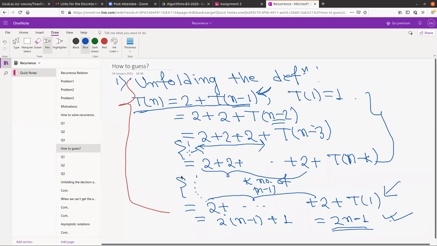So here you are not guessing any random stuff. That is okay. But whatever you are doing, or how many steps you are going, or what is going on here, you really don't know. This is just a way of guessing things. I think when you have learned induction, you already learned that whenever you try to prove any relation that holds for a general n, what are you supposed to do?